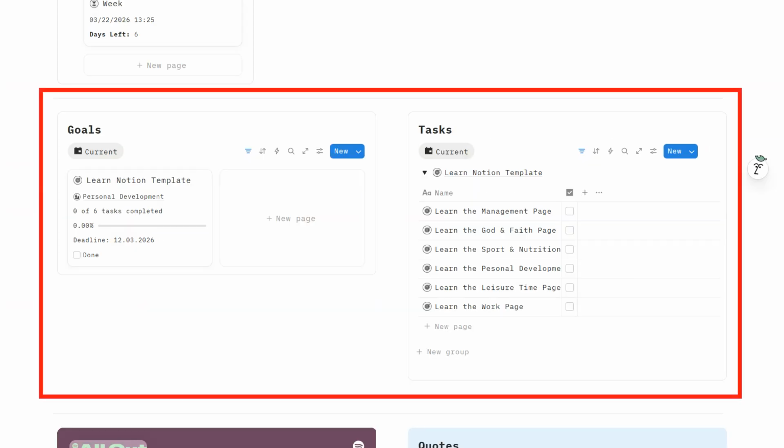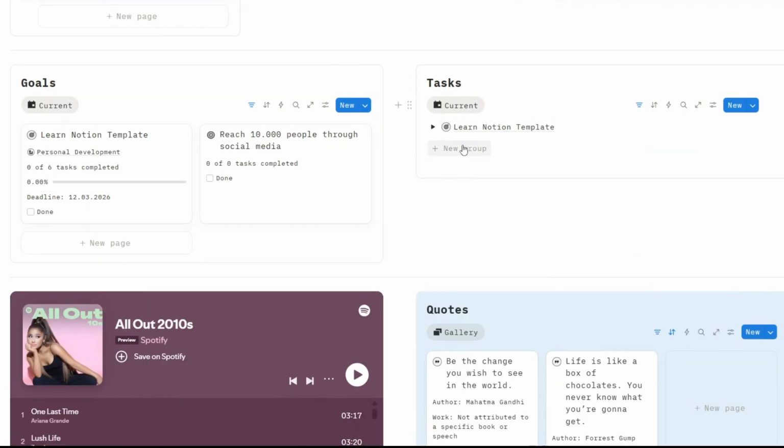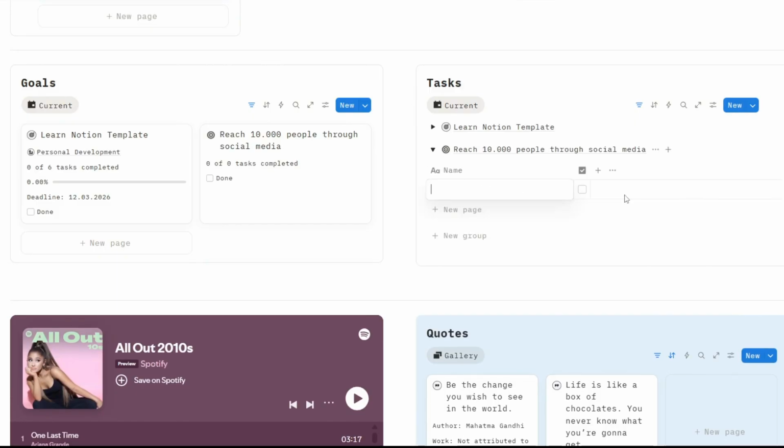Next are the Goals and Tasks sections. Here you can create new goals, assign them to a life zone, set deadlines, and define the tasks required to achieve them. To link tasks to a goal, simply create a new group in the Tasks section and select the goal you want to work on. You can then add as many tasks as necessary to complete that goal. Sometimes it may take a moment for a newly created goal to appear in the selection list.